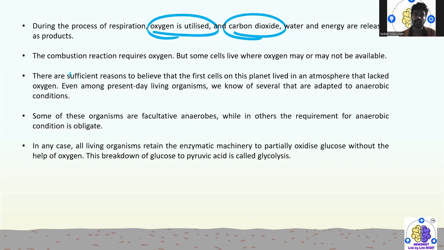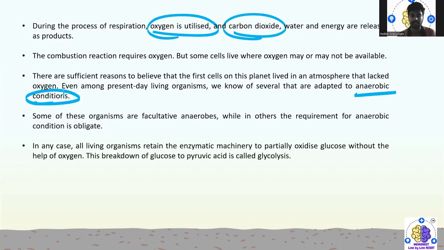There are sufficient reasons to believe that the first cells on this planet lived in an atmosphere that lacked oxygen. That means some cells did not depend on oxygen for their ATP synthesis or energy. Even among present day living organisms, we know of several that adapt to anaerobic conditions, that is, the absence of oxygen.